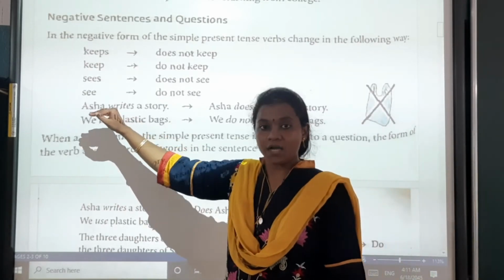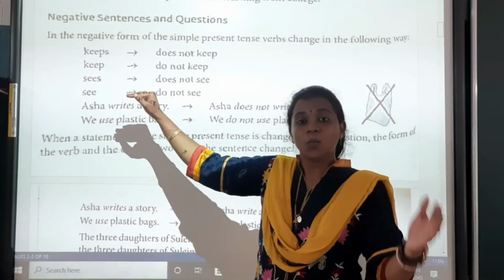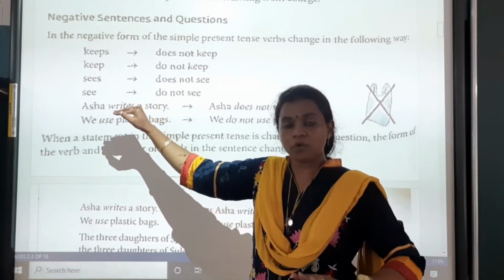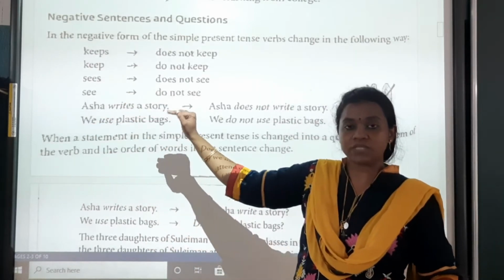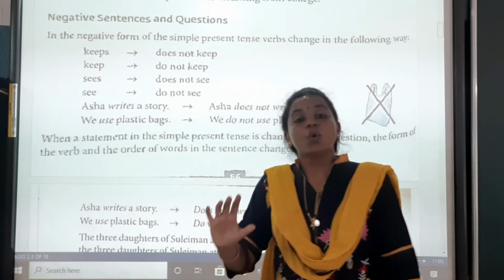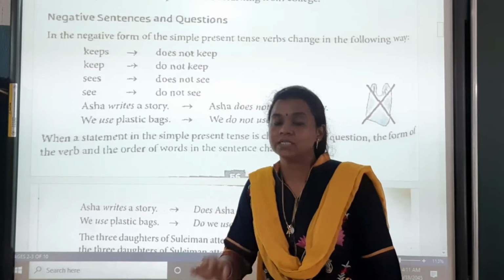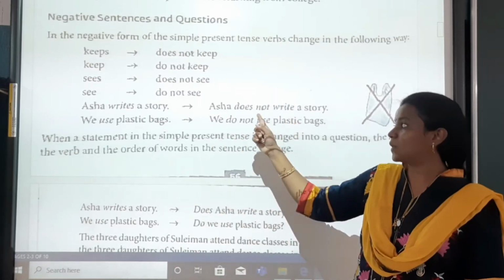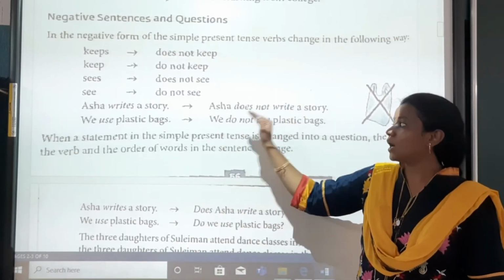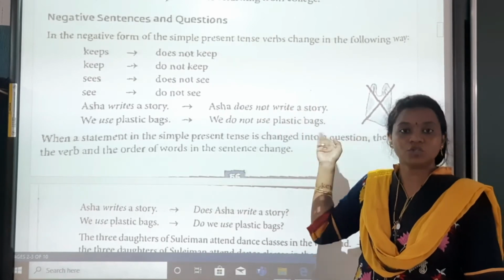When we have Asha as a singular subject, we add S to the base form of the verb, writes, and the rest of the sentence, a story. So when we have a singular subject and the verb with S or ES, in the negative sentence we add does. So Asha does not write a story.